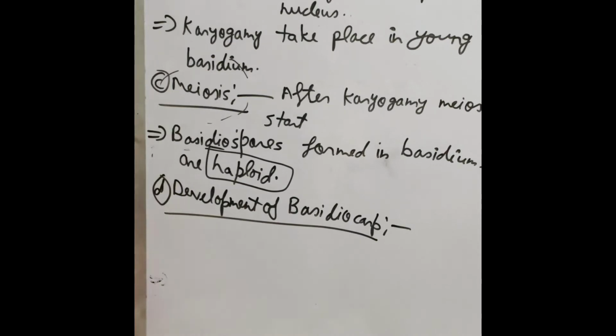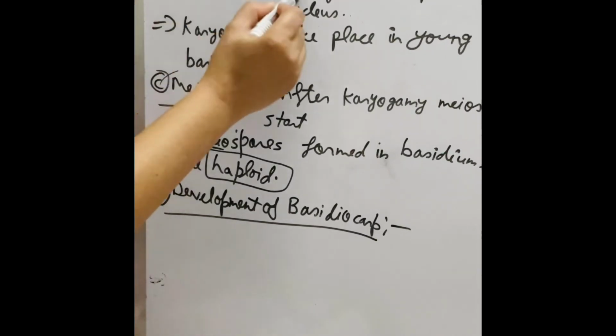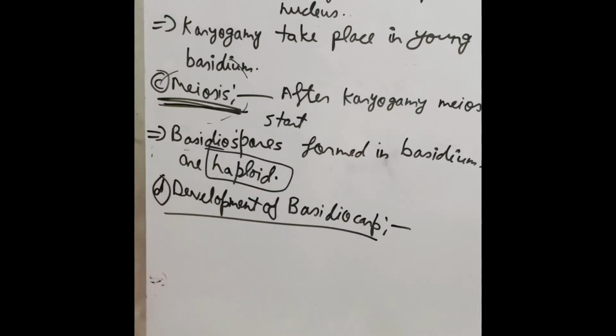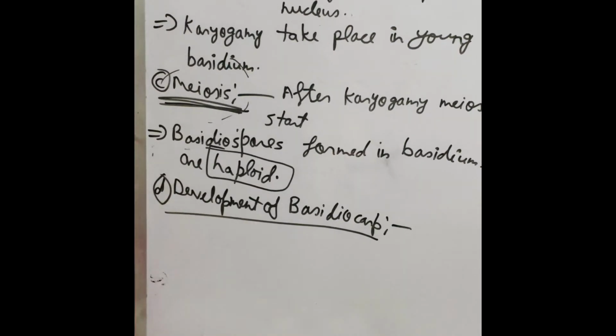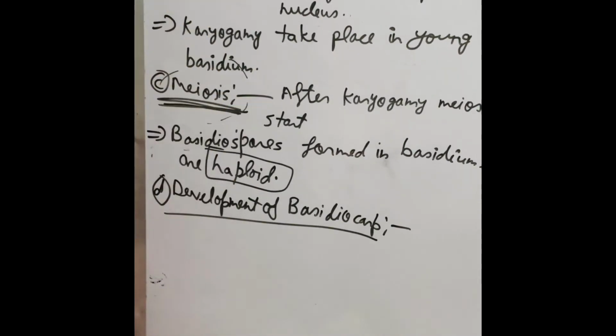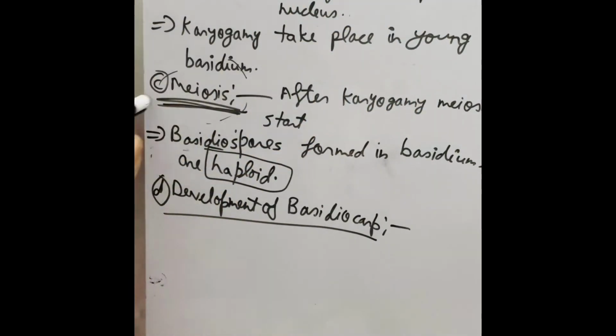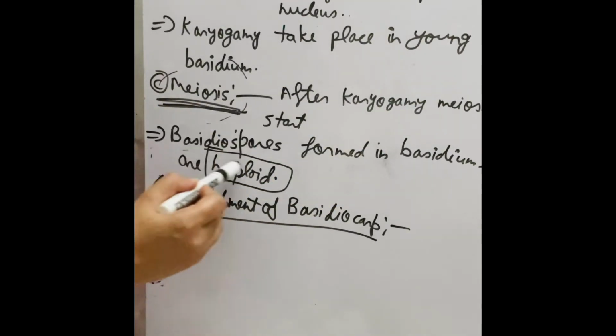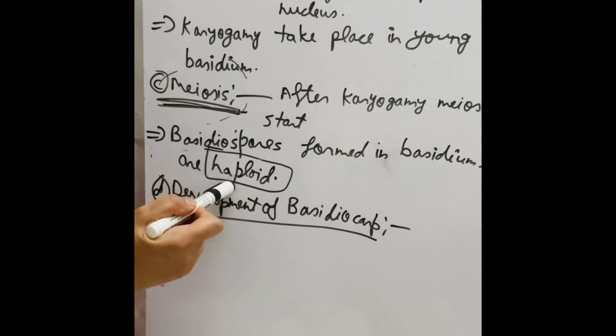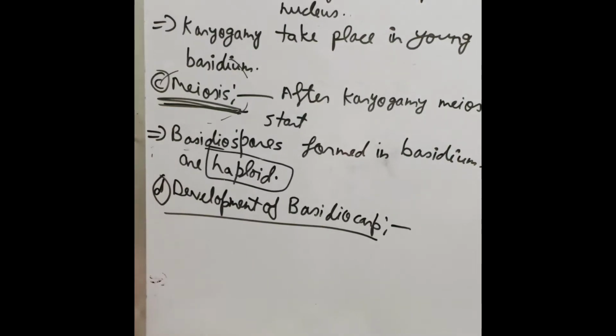So basically sexual reproduction is divided into three parts. The first one is plasmogamy, the second is karyogamy, and the third is meiosis. In plasmogamy, two different kinds of monokaryotic hyphae fuse and become dikaryotic mycelium. In karyogamy, a diploid nucleus is formed. In meiosis, after karyogamy, haploid basidiospores are formed. And the next topic is development of basidiocarp. I'll teach you with the help of a diagram.